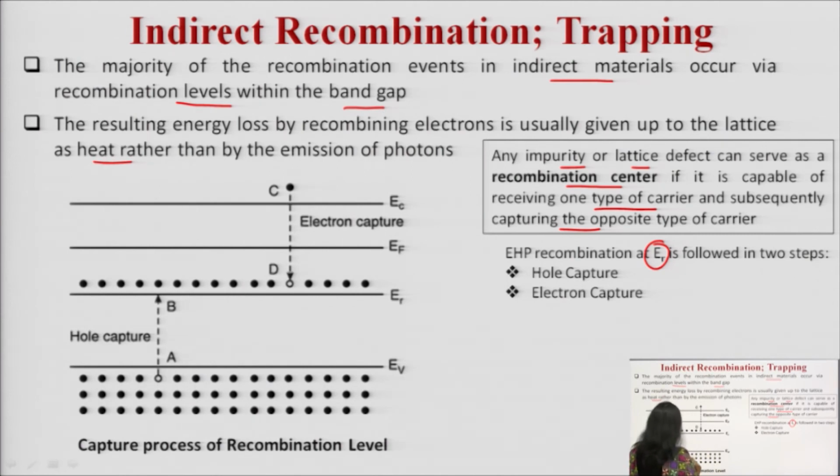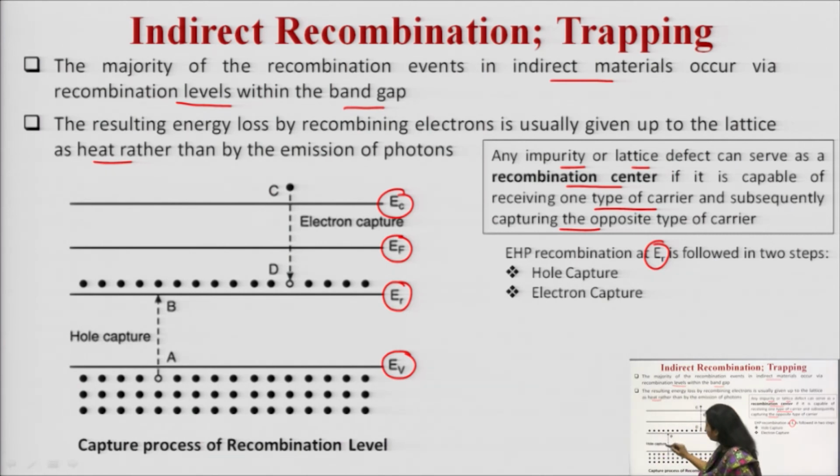See, in this particular case, the capture process of the recombination level is being shown. This is a valence band, this is a conduction band, EC and EV are the energy levels for the conduction band and the valence band. EF is the Fermi level, ER is the energy at the recombination level. Here you can see the first case, hole capture.